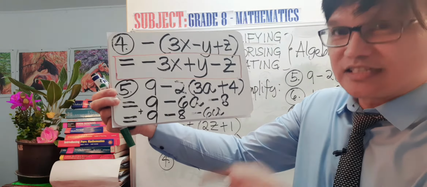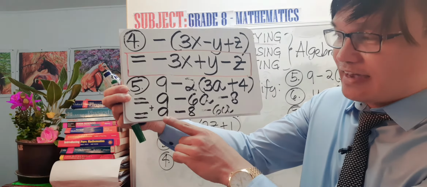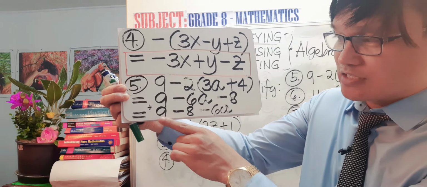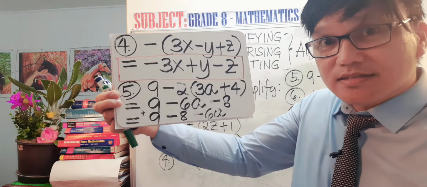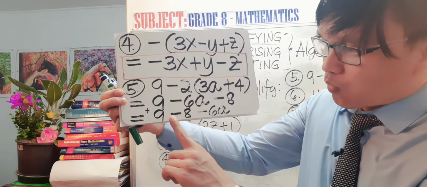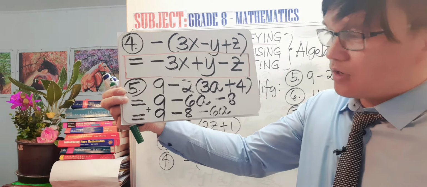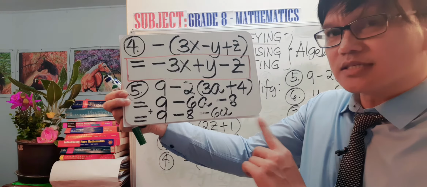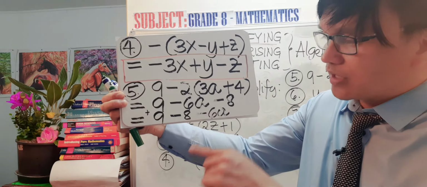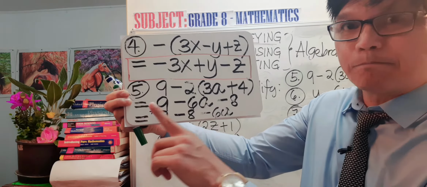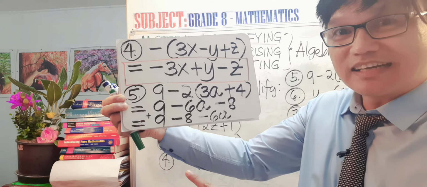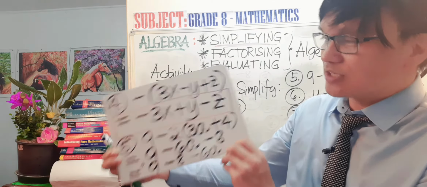Plus 9 minus 8 equals 1. So 1 minus 6a is the answer, or you can have negative 6a plus 1. You get it now? So that is question number 5.